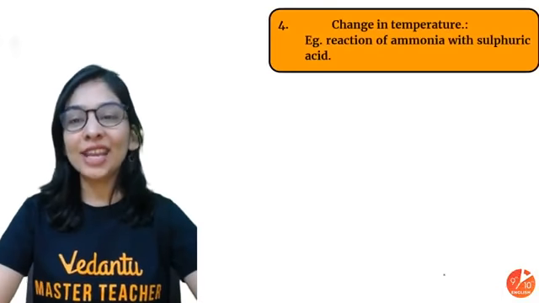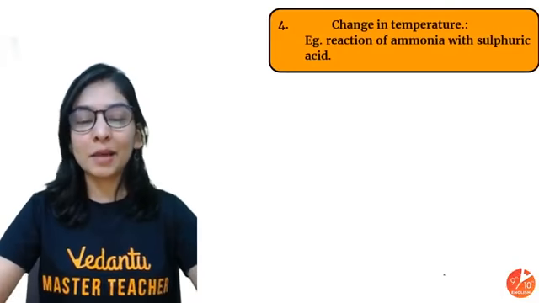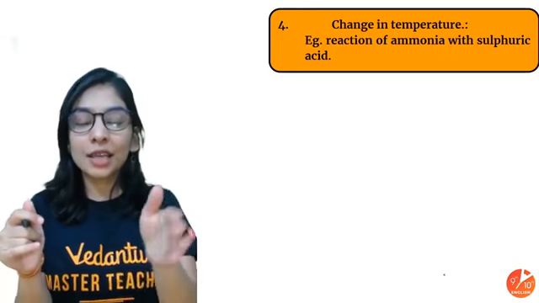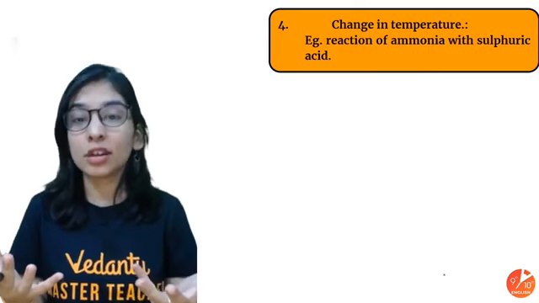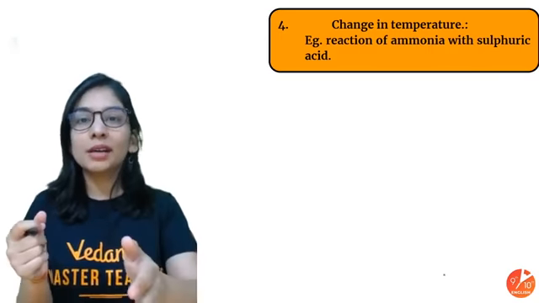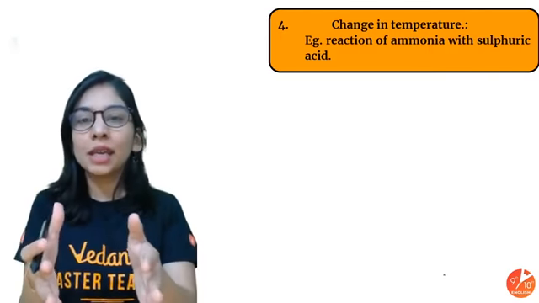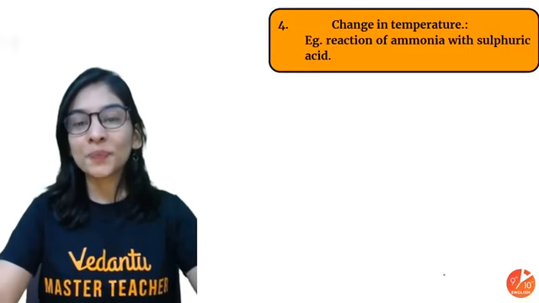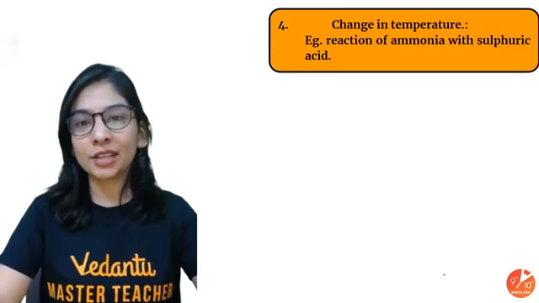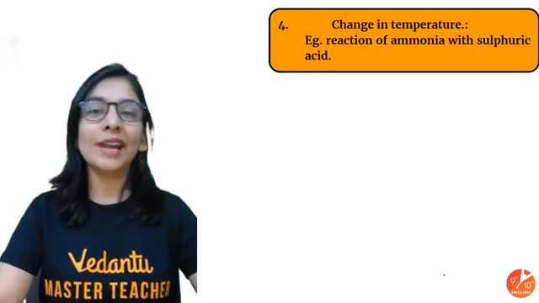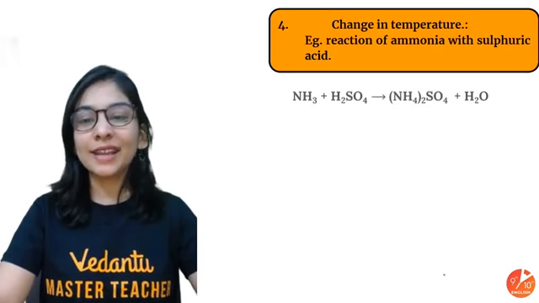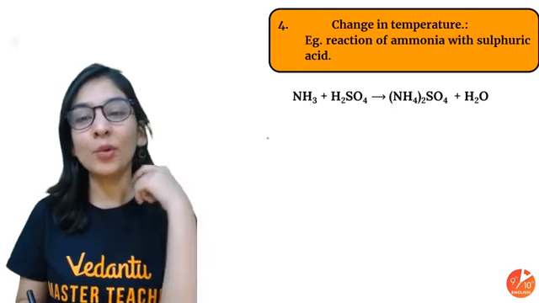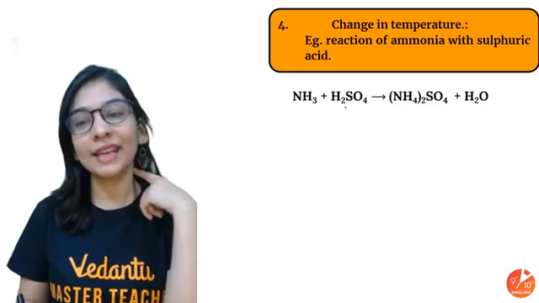Even a change in temperature is one example. When you're performing the reaction, if the beaker or flask, whatever you have taken, becomes hot after some time, or becomes cold, that also tells you there is a change in temperature, and definitely a chemical reaction has taken place. So there's one example in front of you: how ammonia reacts with sulfuric acid.